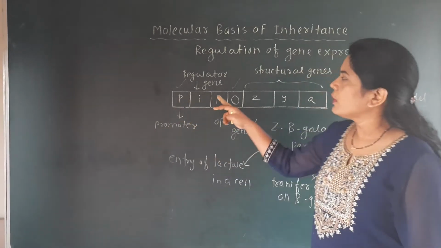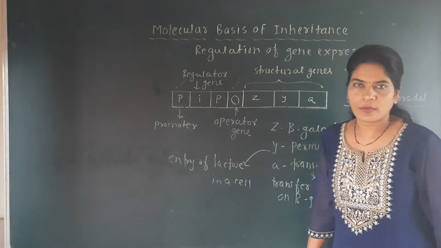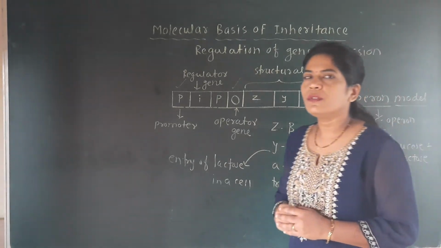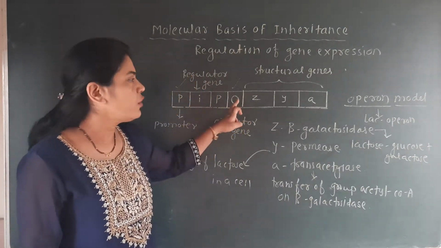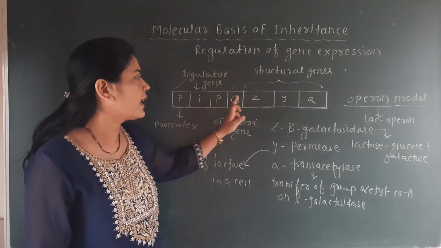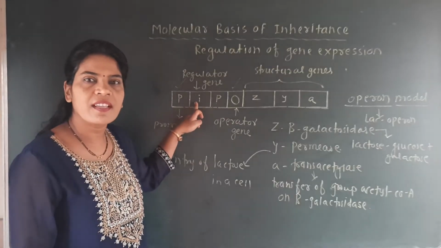Okay. Now what is the role of the regulator gene? Here the position is very important, because for the MCQ point of view also, questions are asked about where the operator is present. This operator is present in between the promoter and the structural gene. Where are the regulator genes present?